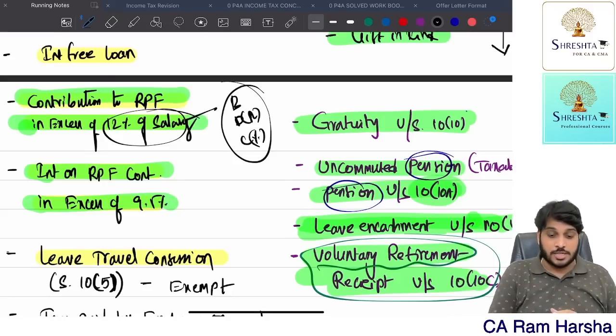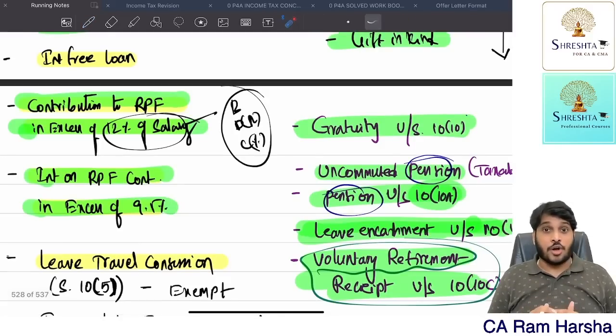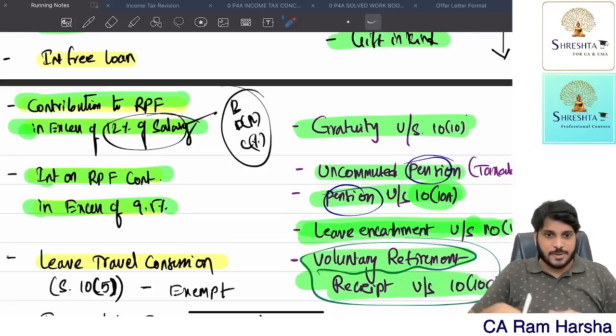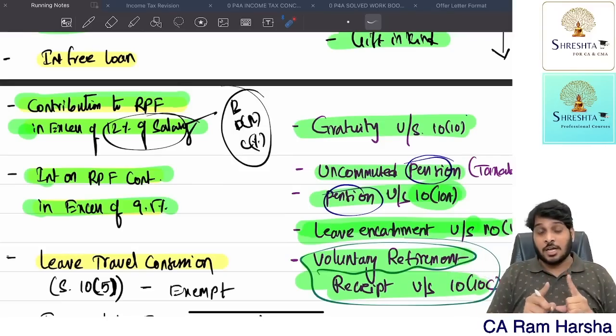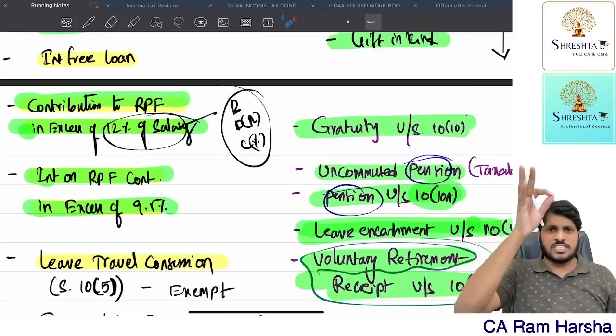Some students, what they do is, in exam they'll give you employer contributed 20% of basic salary to PF. Directly this fellow will tax 8%, because 12% exempted. You should not do like that. You will get a wrong answer if you do. Always take a working note.